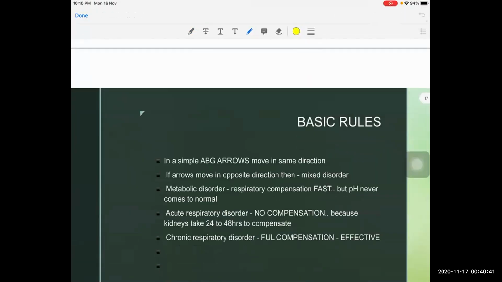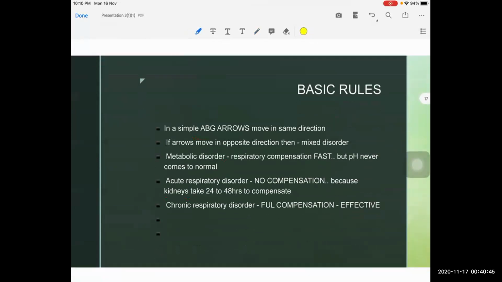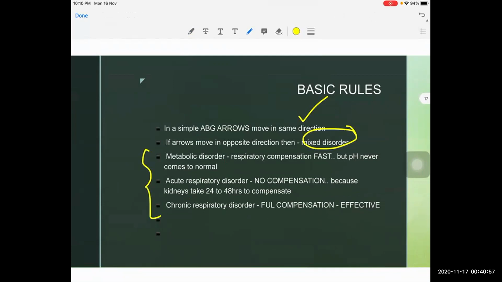So there are certain basic rules which you are going to see in an ABG. The arrows should move in the same direction for simple disorders. If the arrows move in opposite directions, then it is a mixed disorder. For a metabolic disorder, the patient will have a respiratory compensation. The lungs are fast, so the compensation is also fast, but the compensation is never complete. The pH will never come to normal.